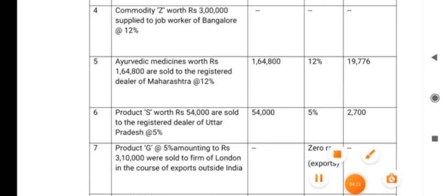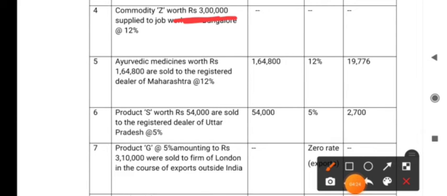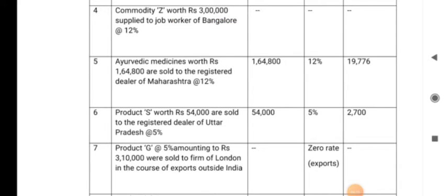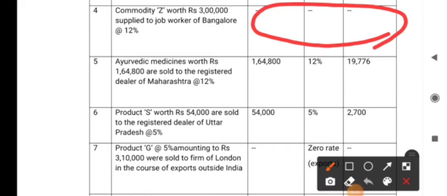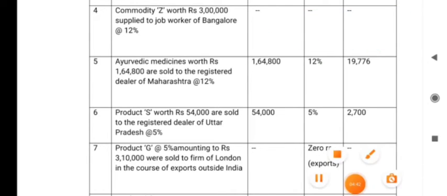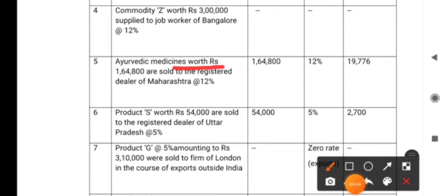Fourth point, commodity Z worth rupees 3 lakh supplied to a job worker of Bangalore. The goods supplied to a job worker is not a supply under GST, as I already told you, because the goods will be returned by the job worker after completing the work.